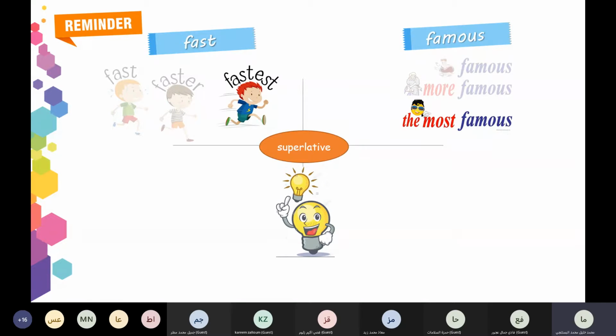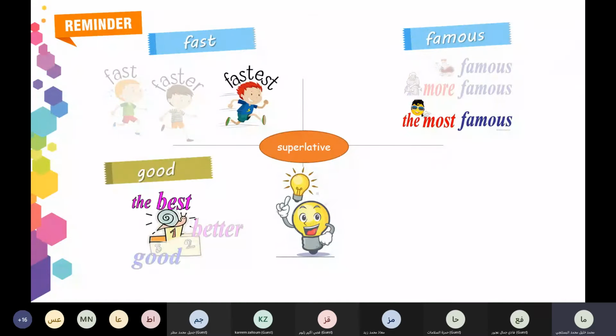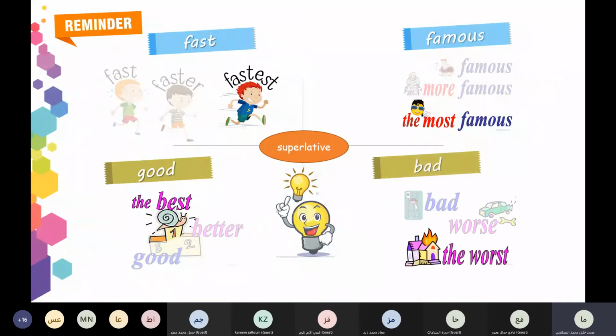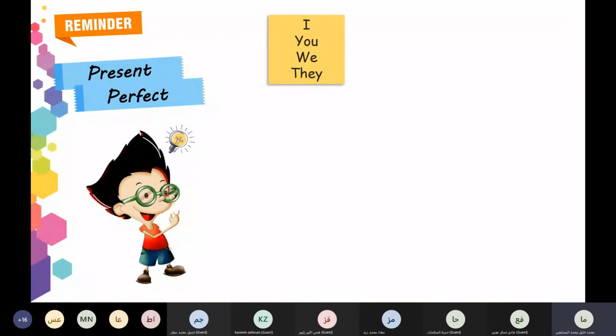Famous, more famous, the most famous. Superlative means to compare between more than two. Good. Here you have irregular adjectives: good, better, the best; bad, worse, the worst. I think you know these adjectives. We use the present perfect also with the superlative, and you know present perfect is using what?